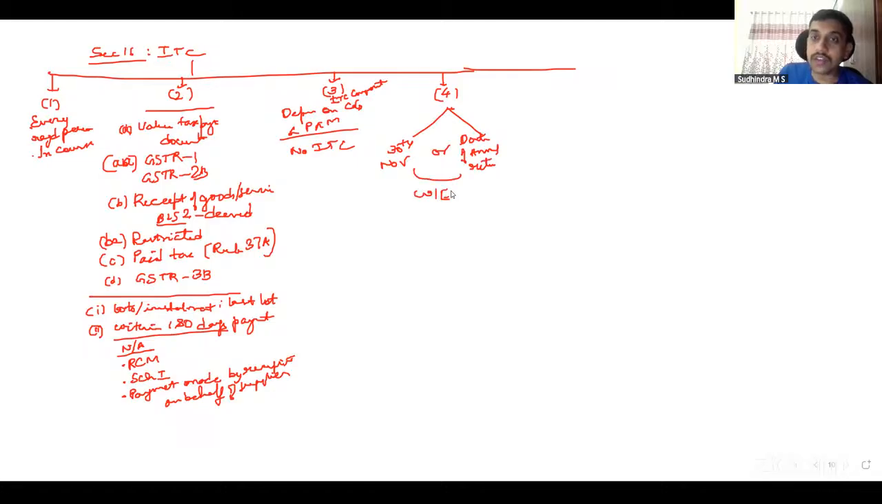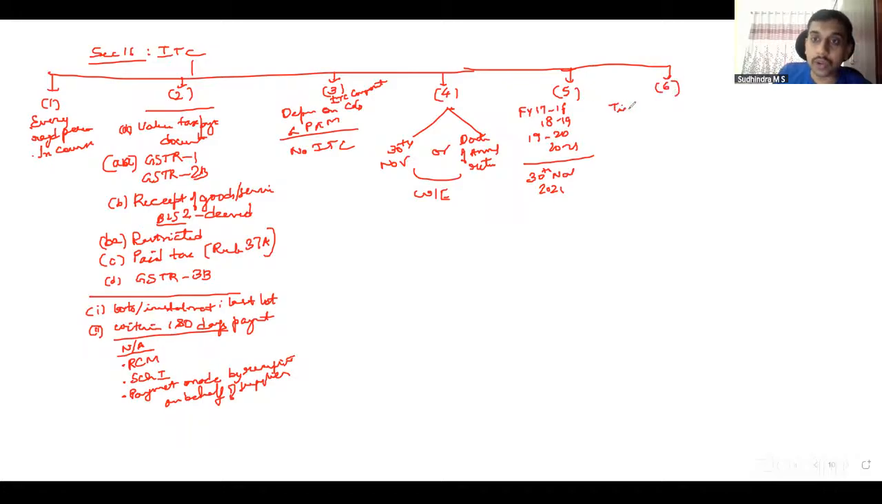Then 16.5 talks about the extension of the time limit to claim ITC for financial years 17-18, 18-19, 19-20, 20-21. The time limit has been extended up to 30th of November 2021. Then 16 subsection 6, this can be important for us.